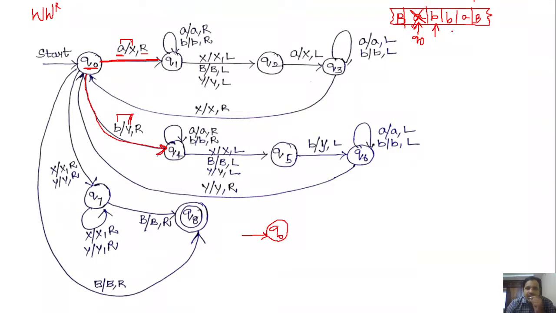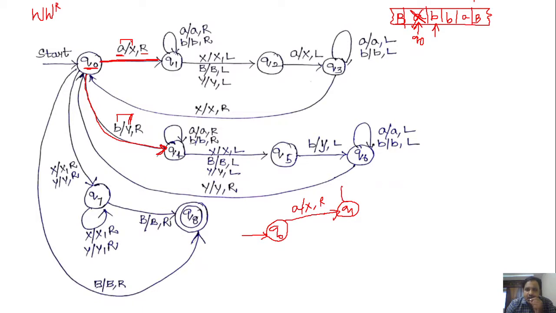As we got A here, in q naught, if we get A, we replace that A with X and move the head towards right, going from state q naught to q1. Next, while moving towards right, we are simply skipping the symbols until we get a blank.